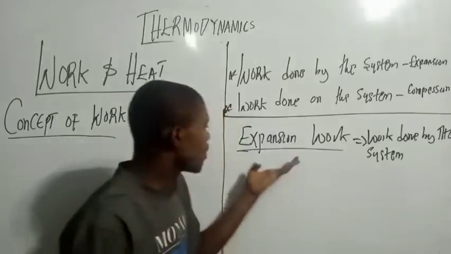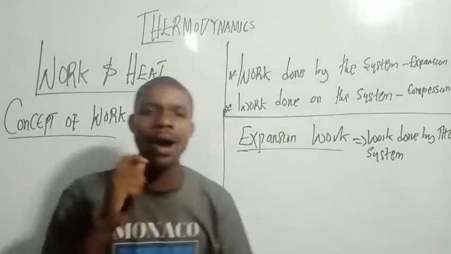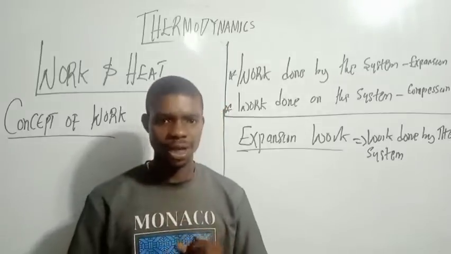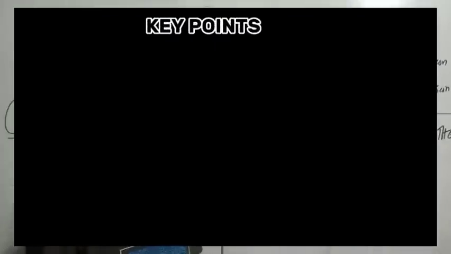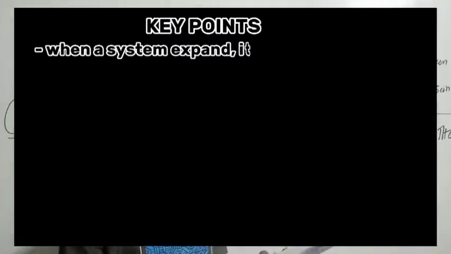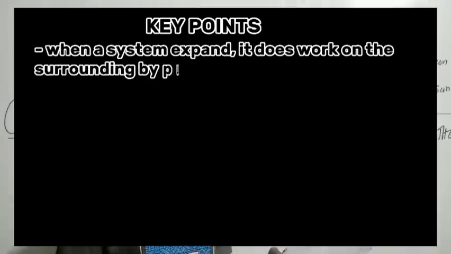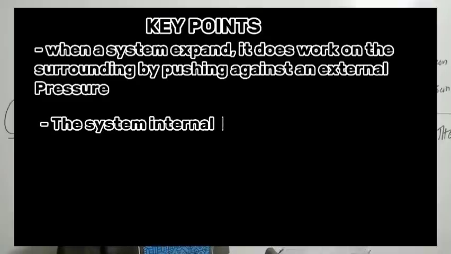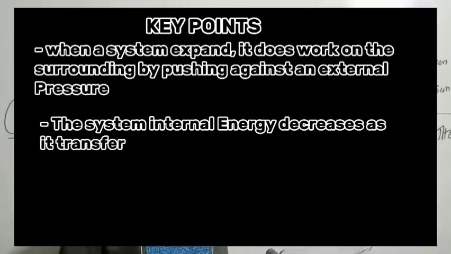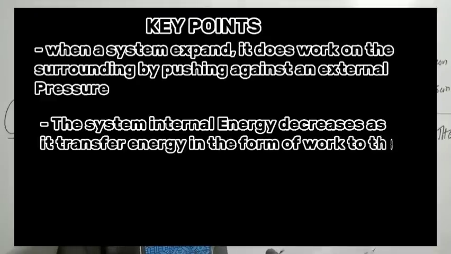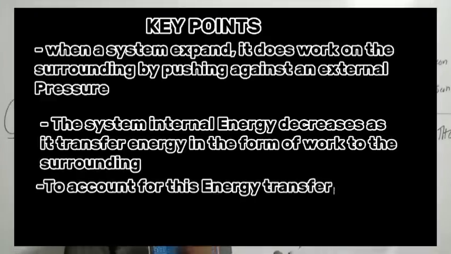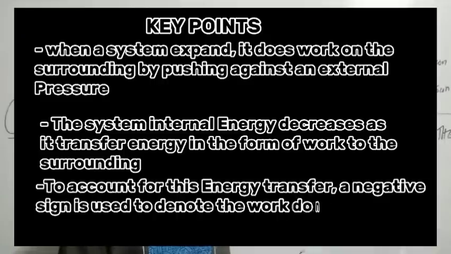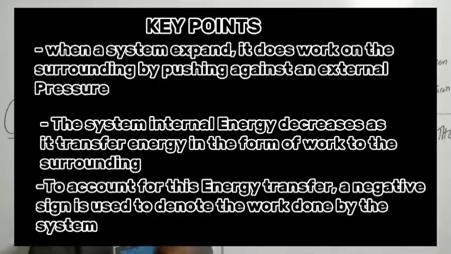So now we're going to talk about expansion work. Now, work is always negative. Do you get? Work is negative. Understand here? So take this key thing down. When a system expands, it does work on the surrounding by pushing against an external pressure. The system's internal energy decreases as it transfers energy in the form of work to the surrounding. To account for this energy transfer, a negative sign is used to denote work done by the system.